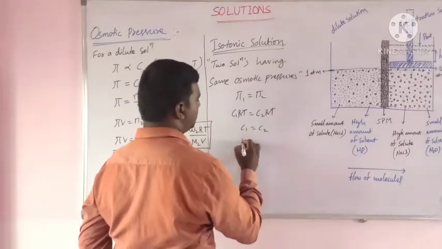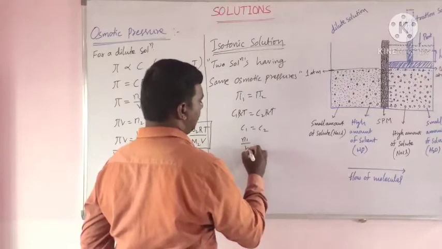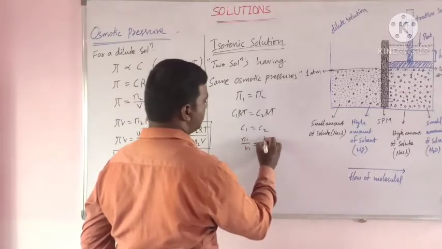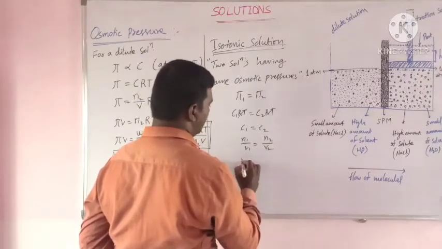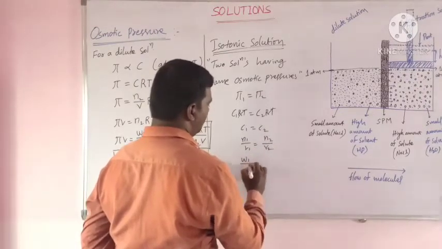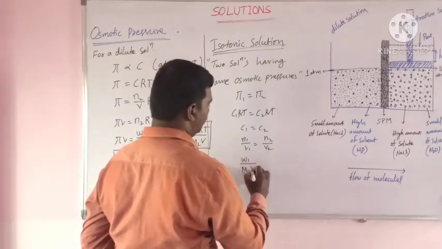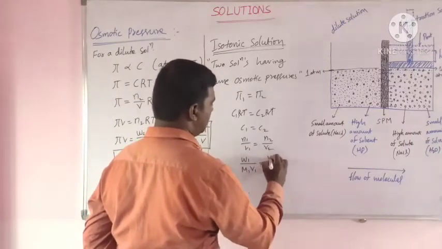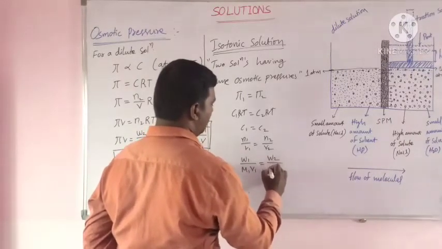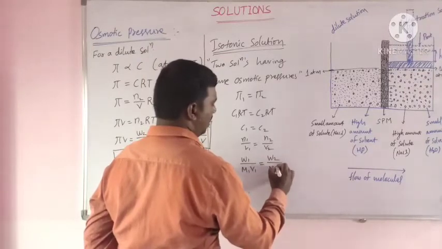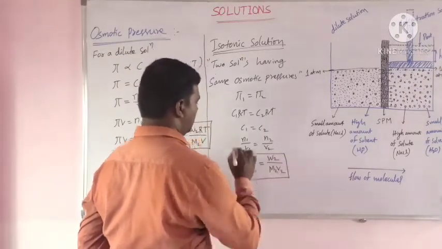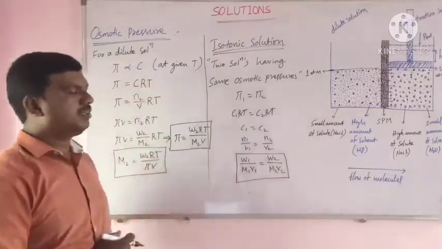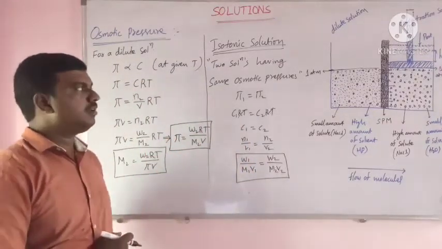C1 is n1 by V1, that equals n2 by V2. n1 is W1 by M1 into V1, that equals W2 by M2 into V2. This is the formula for isotonic solutions.